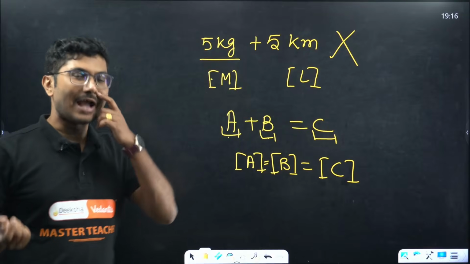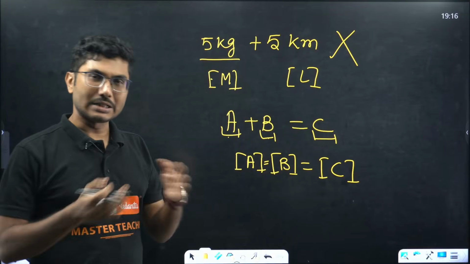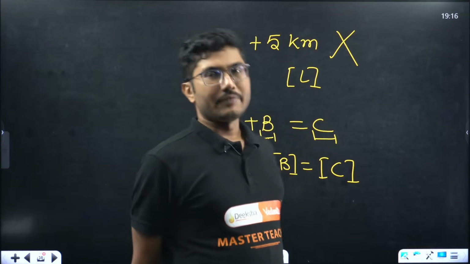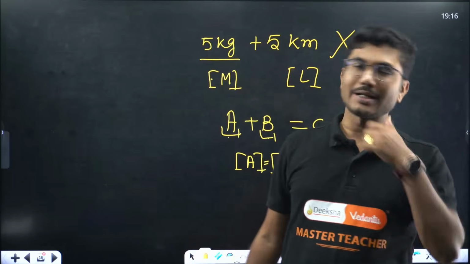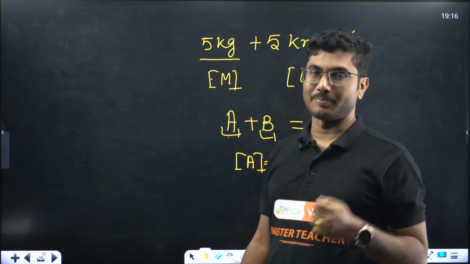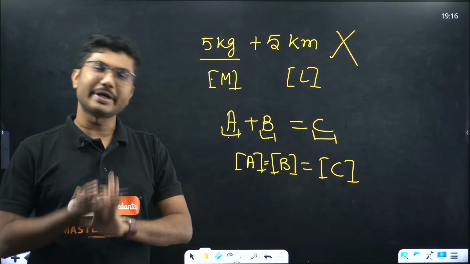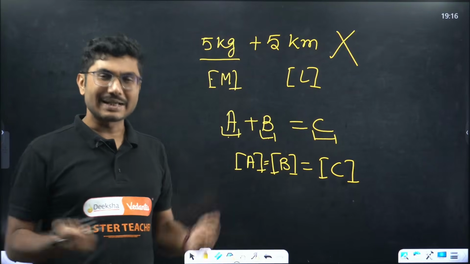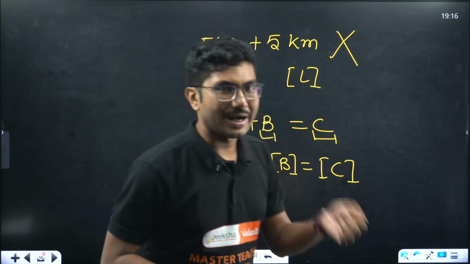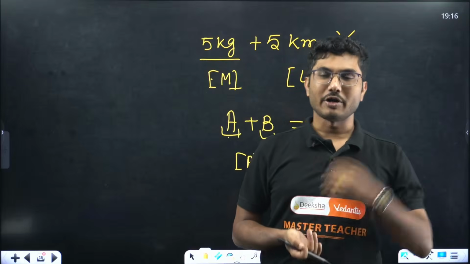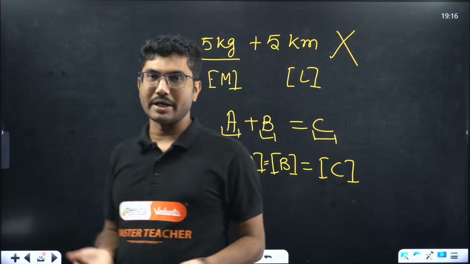You can add 5 kilometers and 1 centimeter. That is okay. Even though the result does not change much, you can still add them. You can convert centimeter into kilometer or kilometer into centimeter, and you can still add them because they have the same dimensions. But if you want to add kilometers and kilograms, or centimeters with grams, you cannot do that.